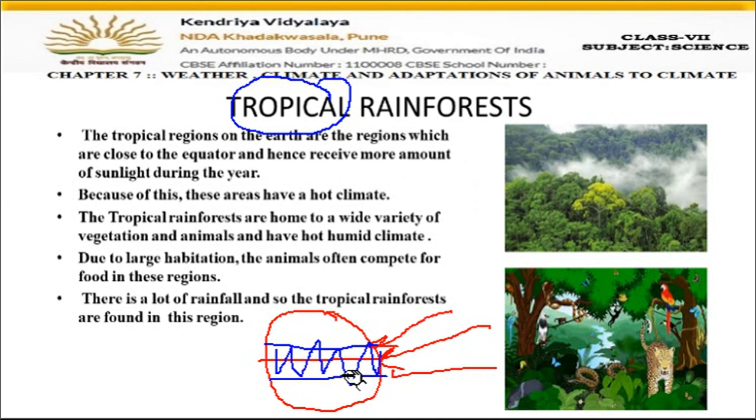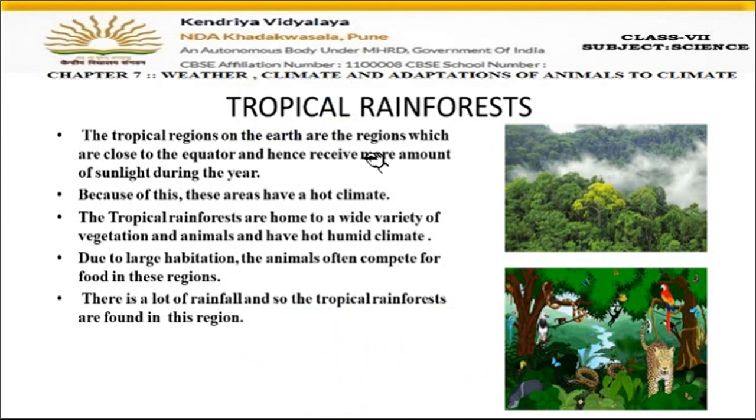So rainforests which are present in the tropical areas, where the sunlight is present in good amount, are called tropical rainforest. Tropical regions are the areas which are close to the equator and which receive more sunlight during the year. Because of this, these areas are hot, so they are hot climate areas, right? Now, tropical rainforests are home to a wide variety of vegetation.